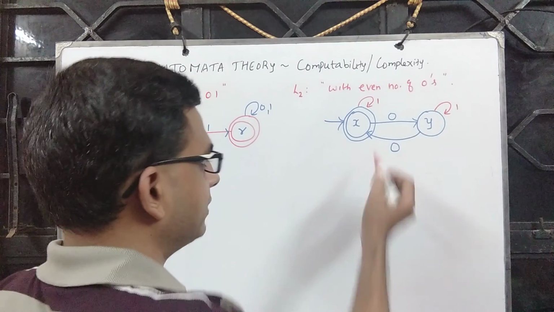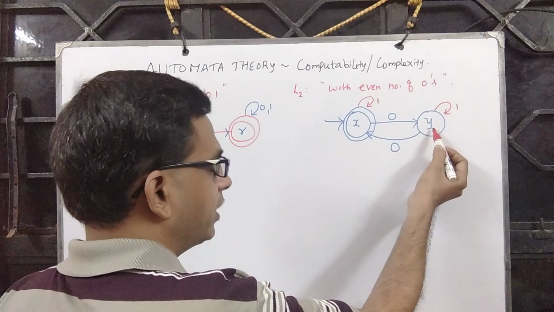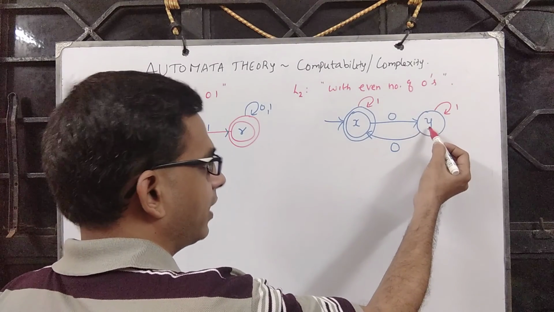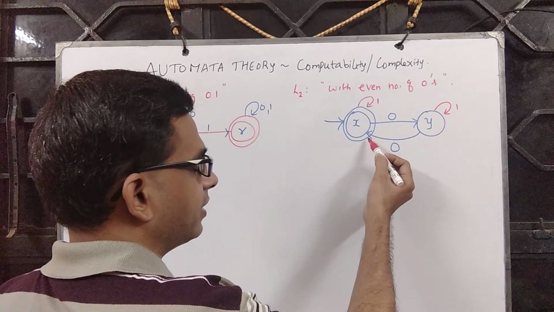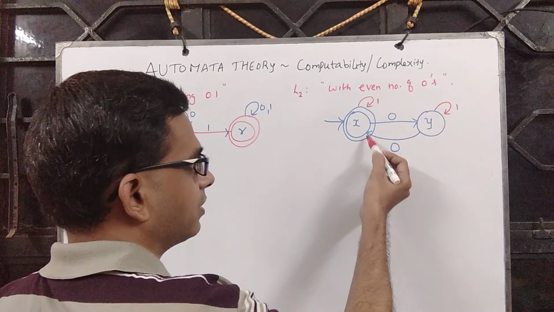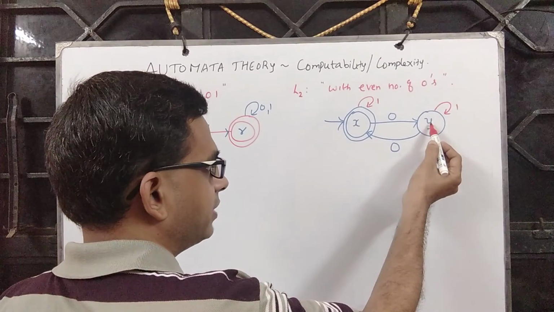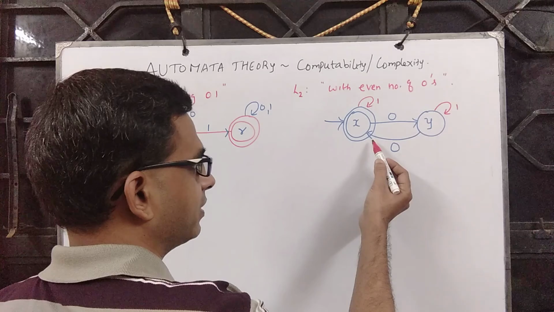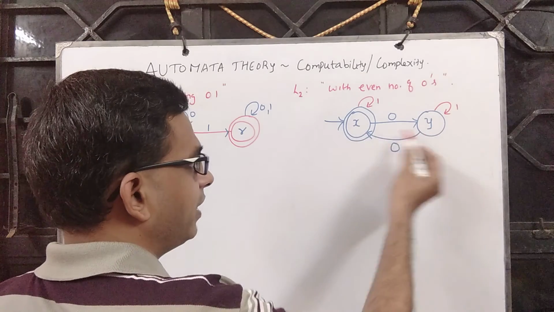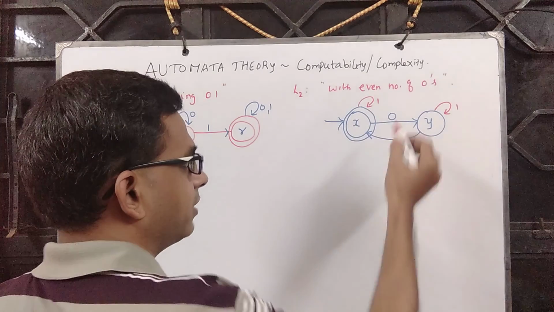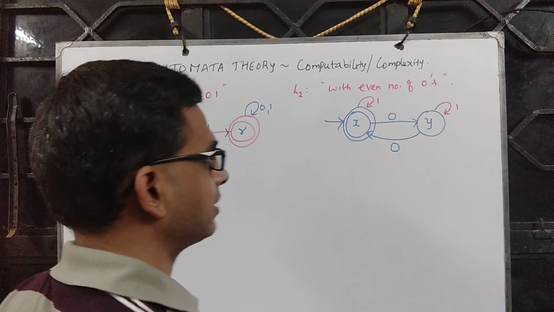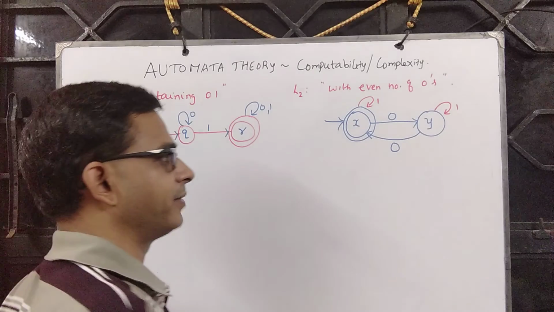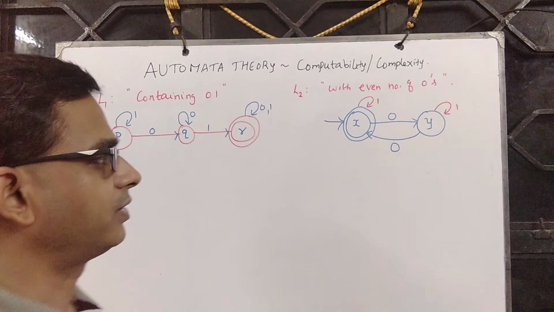So if it reads a 0, it goes here. It should not accept because it has seen only one 0, and then it comes back. Now it has seen the second 0, or an even number of zeros. It goes again for the third 0, comes back for the fourth, goes again for the fifth, comes back for the sixth, and in between, in case the machine wants to read some ones, it can read through X or through Y, which is why there is a loop at this place.